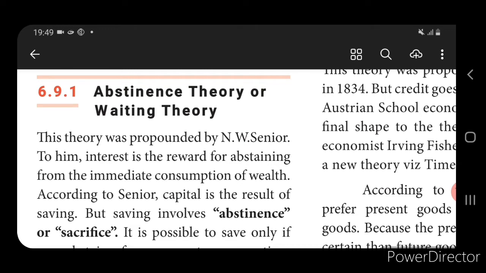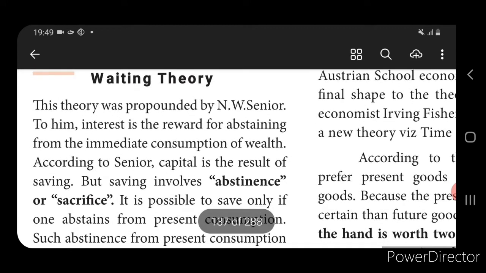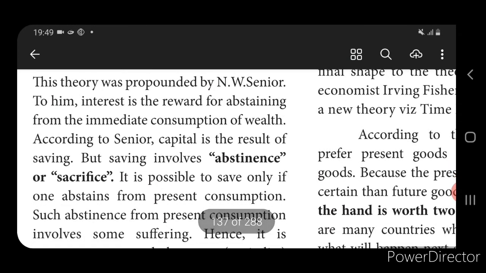So what he has explained is that interest is the reward for abstaining from immediate consumption of wealth. That means, according to Senior, capital is the reward of savings. So how did I get the capital? Through savings. But savings involves abstinence or sacrifice. It is possible to save only if one abstains from present consumption.